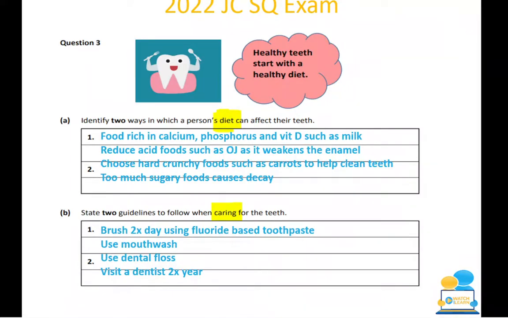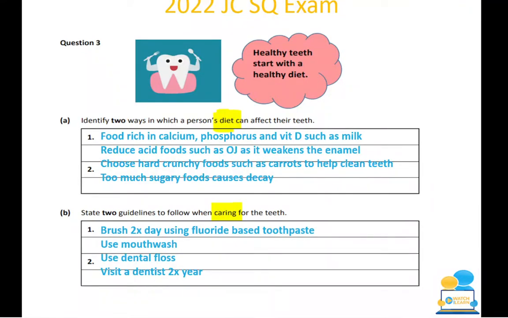So in part A, the action verb is identified, so they're just looking for you to list short, snappy answers. Two ways in which a person's diet can affect their teeth. So we're thinking diet, we're thinking food. A lot of people will have answered here with stuff to do with caring for the teeth. So I would have got a lot of stuff like go to the dentist, brush your teeth, use dental floss. And while it is correct, it's not a dietary one, so the student would be losing out on marks. Each part is worth 4 marks, so you're at 2 by 2 and it's a total of 8 marks.